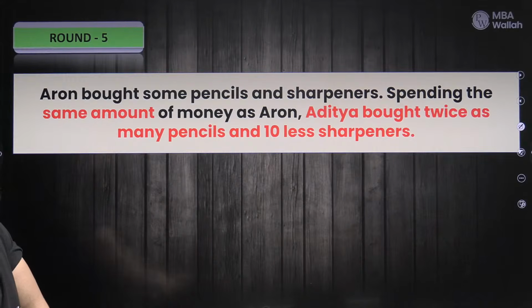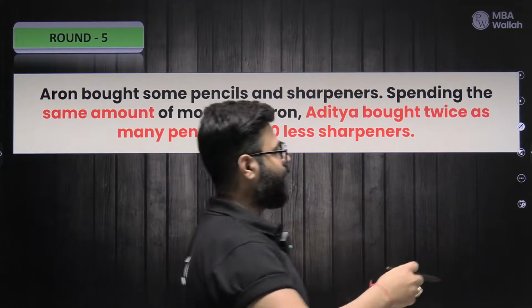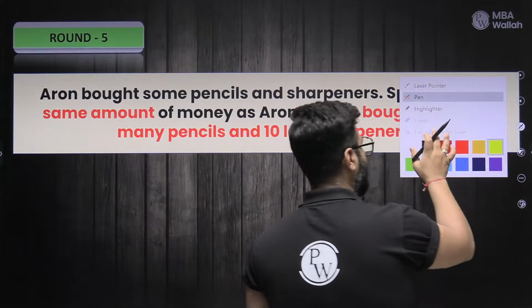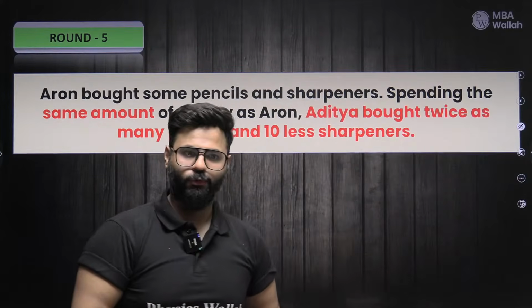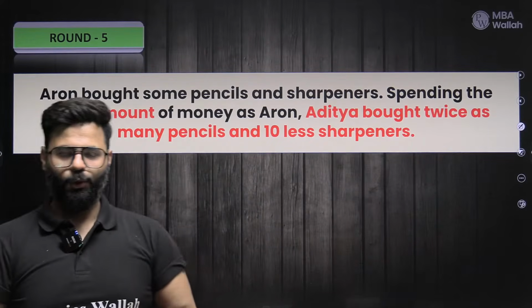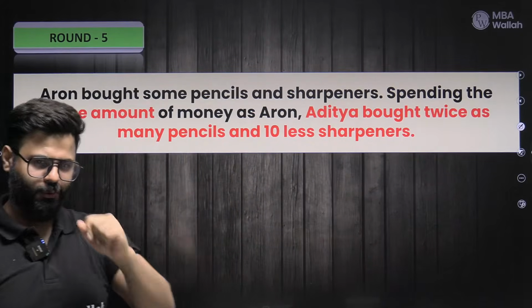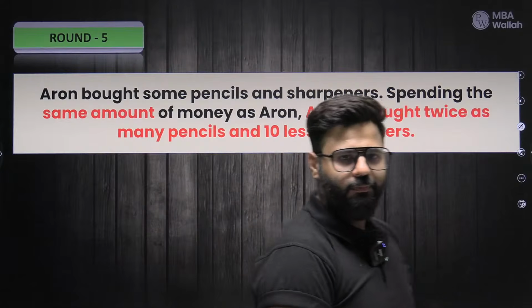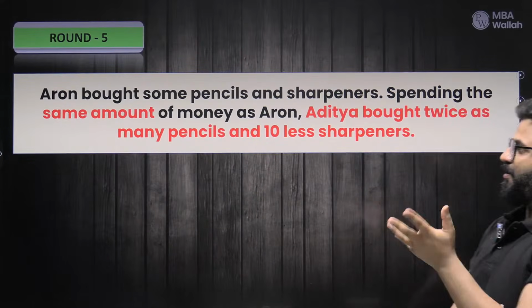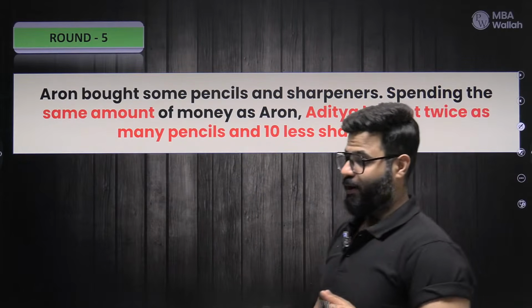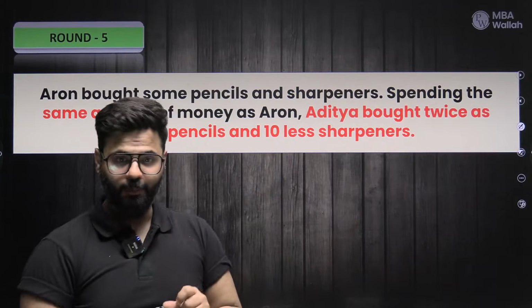And bought some pencils and sharpeners, spending the same amount of money as Aaron. Aditya bought twice as many pencils and 10 fewer sharpeners. So how many variables do we have? How many unknowns do we have? Think. Do we have 1, 2, 3 or 4? How many unknowns? Nothing is given, right? So many things are there, nothing is given to us. How many variables are there? Tell me.